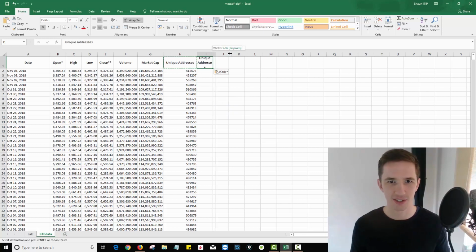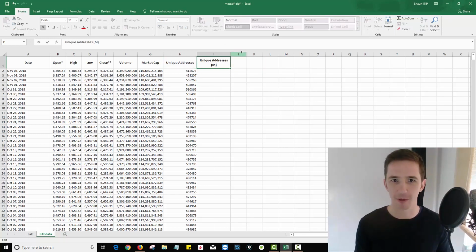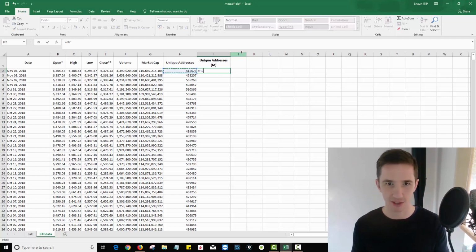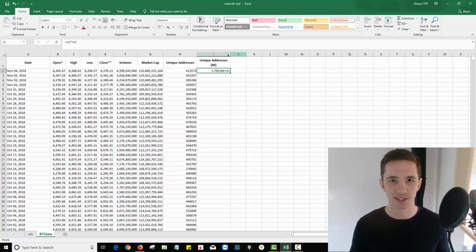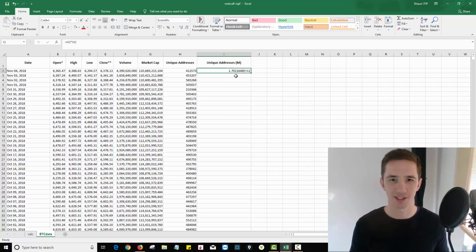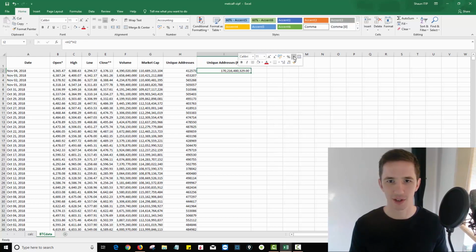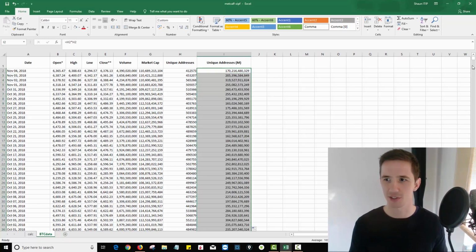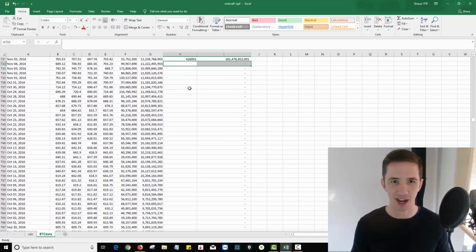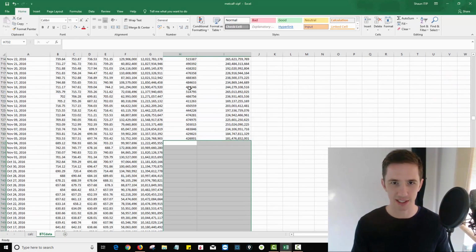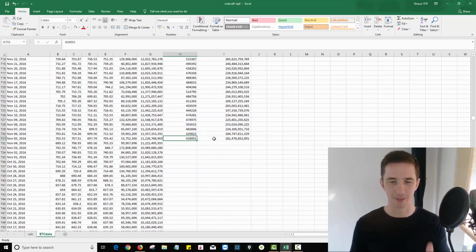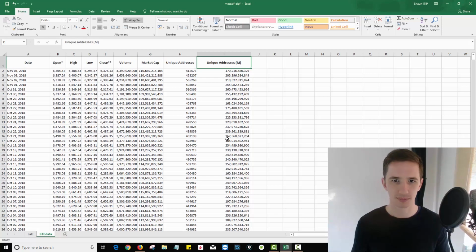So we're going to go unique addresses, and I'm just going to put in here M for Metcalfe. So I know it's Metcalfe's calculation. So I'm just going to take that and multiply that by itself. Now that's giving me a rather large number, so it's giving me this funny syntax over here. One way to get rid of that is just to right click, hit this little comma over there and get rid of the decimals. Then what I'm going to do is on this little square at the bottom here, double click on that, and that's going to drag the data all the way down for me. Now I don't need it from here onwards, so I'm actually going to delete those formulas and just make sure that it comes to the bottom of where this data actually ends, which is the number of addresses.